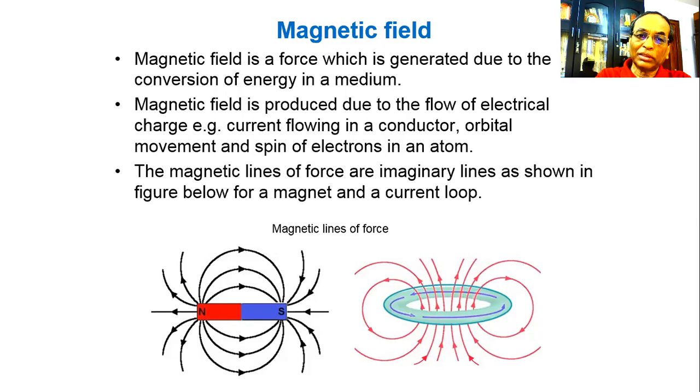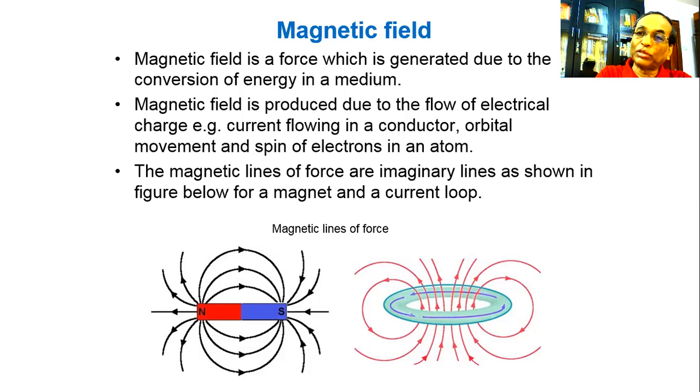The left hand figure shows the magnetic lines of force, which are visible here. Those are the imaginary lines. This is due to a permanent magnet, and the equivalent scheme is due to a current carrying coil. One face of the coil is the north pole, and the other face of the coil, the south pole, is created.